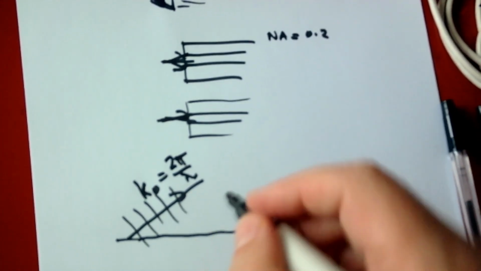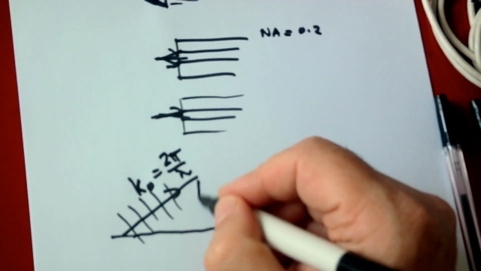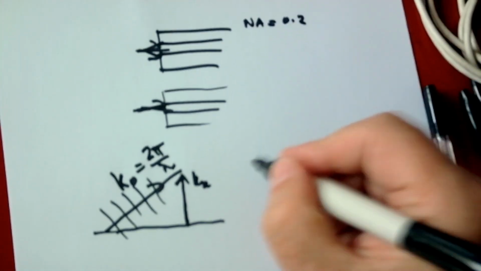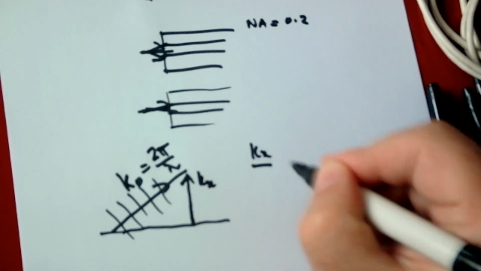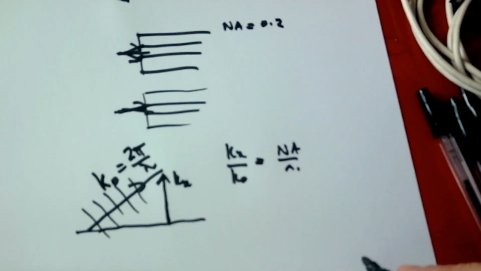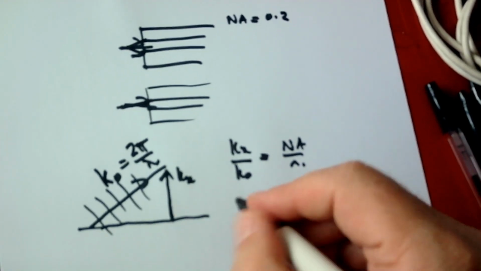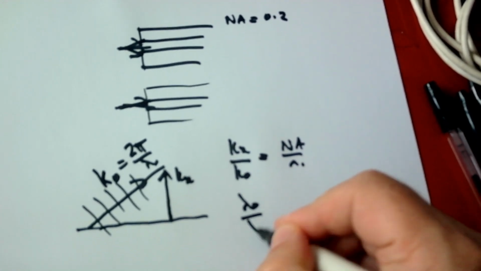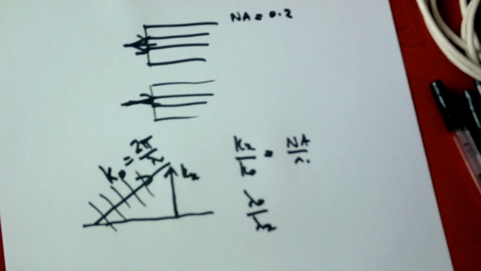Since this is the case, it will mean that there's a particular x component. So kx over k nought is the same as sine theta, which must be the same as my numerical aperture over n. And also that's the same as lambda nought over lambda x.